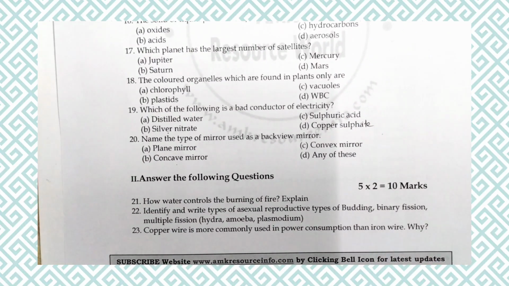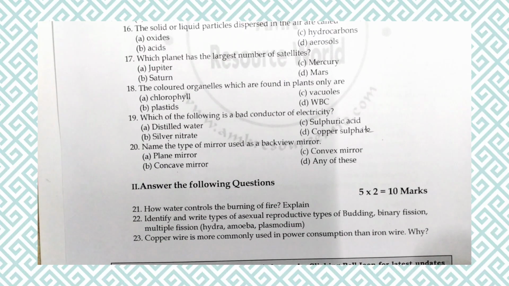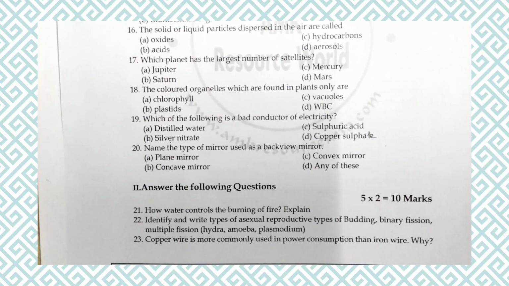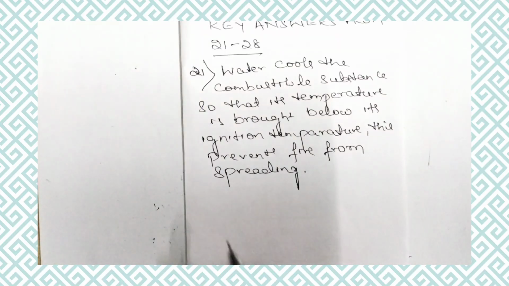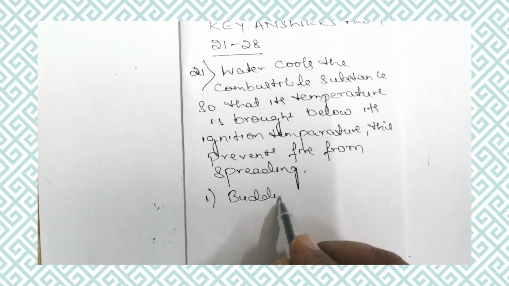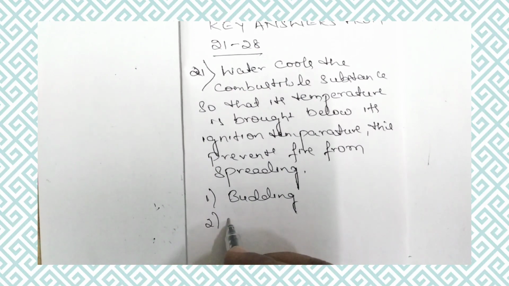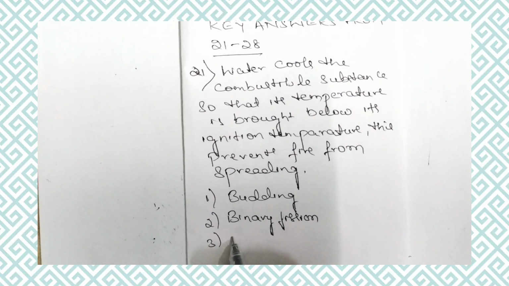In the next question: identify and write the types of asexual reproduction, budding, binary fission, multiple fission, in Hydra, amoeba and plasmodium. So now let us identify the types of asexual reproduction. The first one is budding, the second one is binary fission, and the third one is multiple fission.